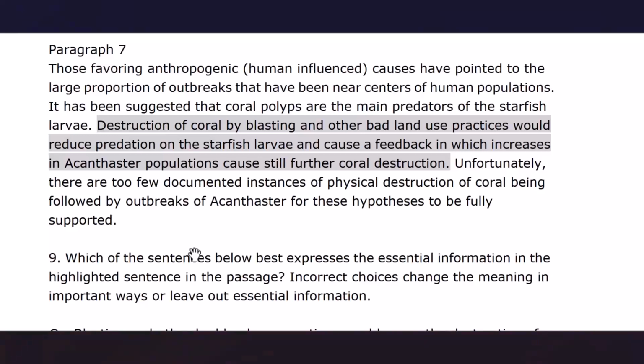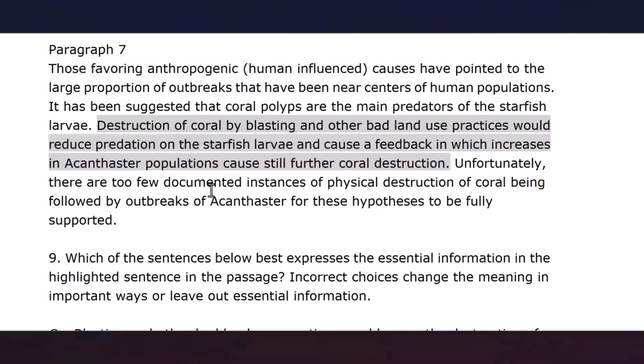And according to this feedback loop, destruction of coral can lead to reduction in predation on the starfish larvae, and as a result, we have an increase in acanthaster populations, and increase in acanthaster population again helps destroy corals.